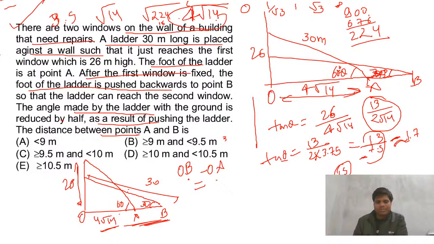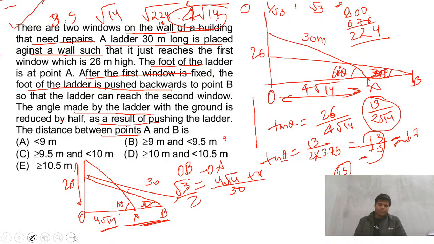So we can multiply there, so 30 root 3, or we can do this upon this, then we can solve this upon this. So 4 root 14, any approach you can do there, this upon this. Fine.